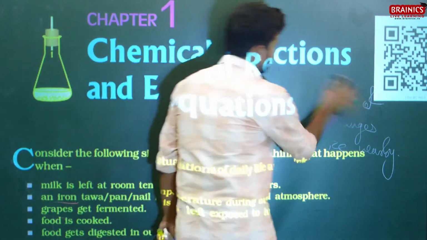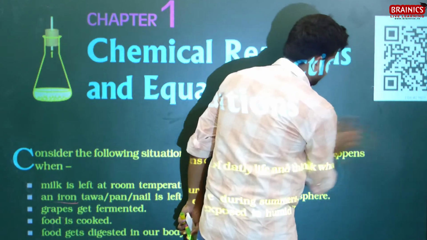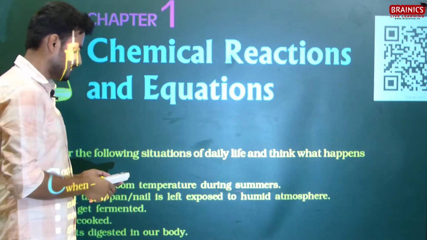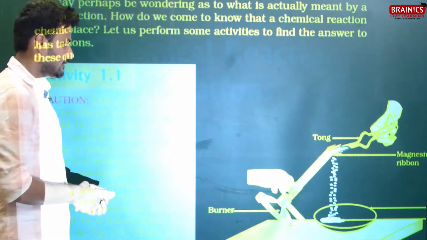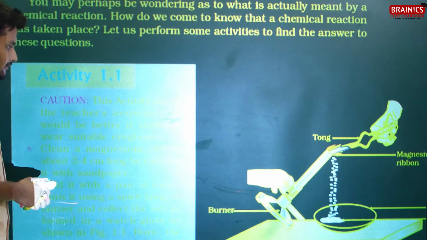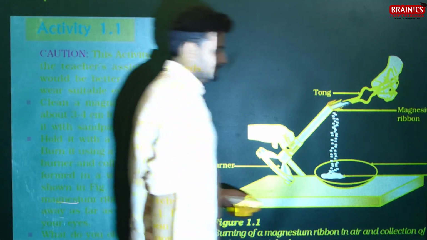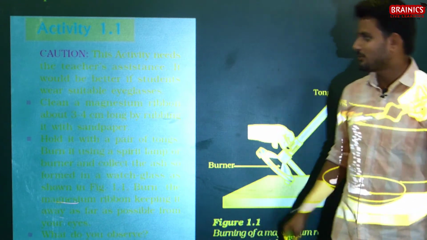In your book, you will see some activities which you need to perform in your laboratory. But as you know, due to COVID, we cannot visit the laboratory. So let's try to understand here.